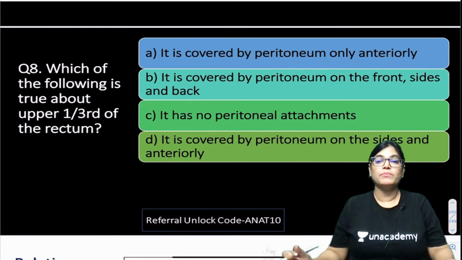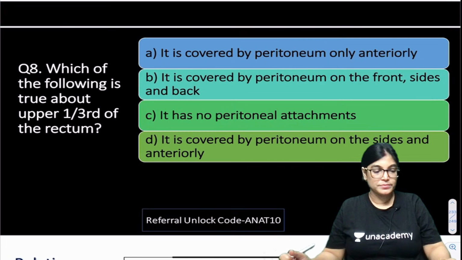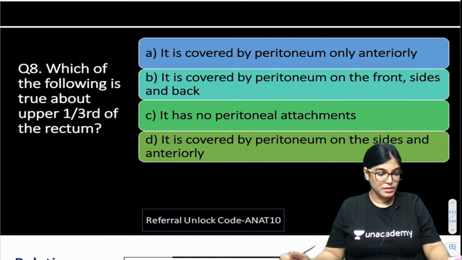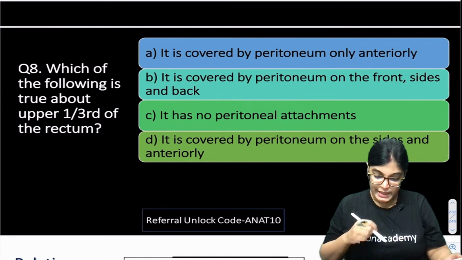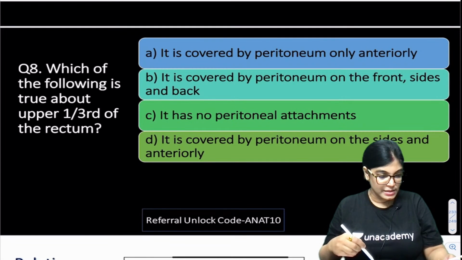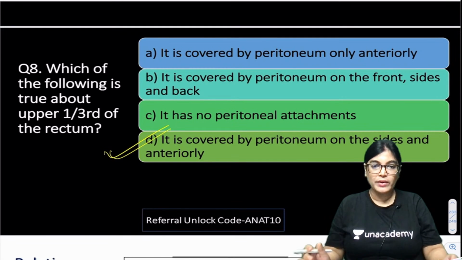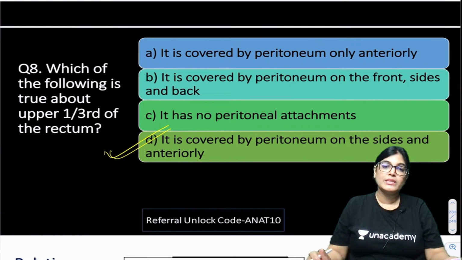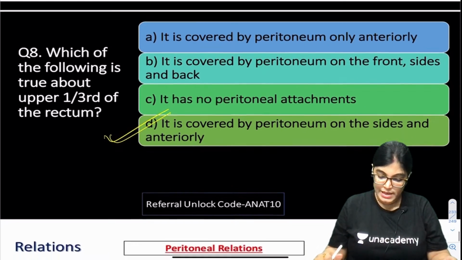Upper 1/3 of the rectum. Okay, so actually the correct answer is D. Nothing to worry if you do not know, I will also explain. It's D. It's covered on the sides and anteriorly. So yes, Deoxy has given the right answer.